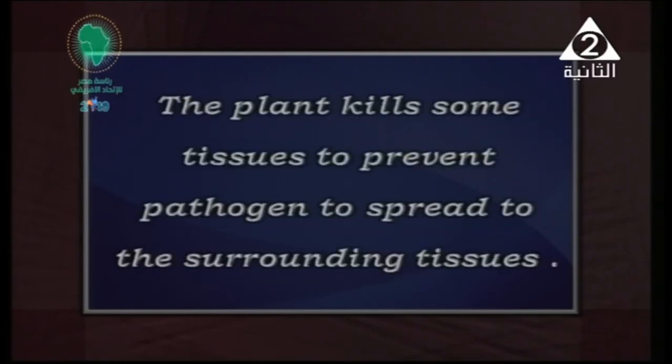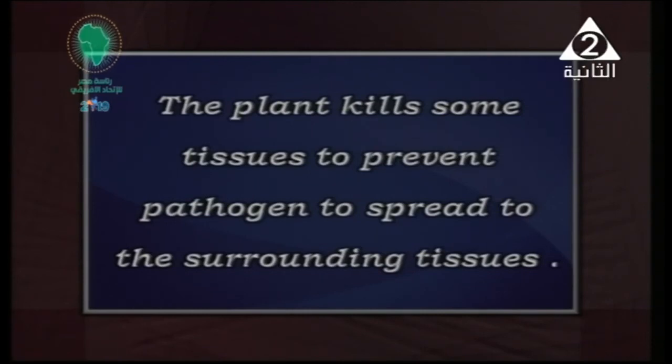The plant kills some tissue. Seriously, yes, the plant kills some tissue from itself, going to destroy the surrounding area, to prevent the pathogens from spreading to the surrounding tissue. Yep, so we have here an infected area in the plant, and the plant wants to remove it. But after removing the infected tissue, the plant is going to kill the infected and some healthy tissue surrounding it. All of that, why? To prevent spreading to the surrounding tissue, okay?